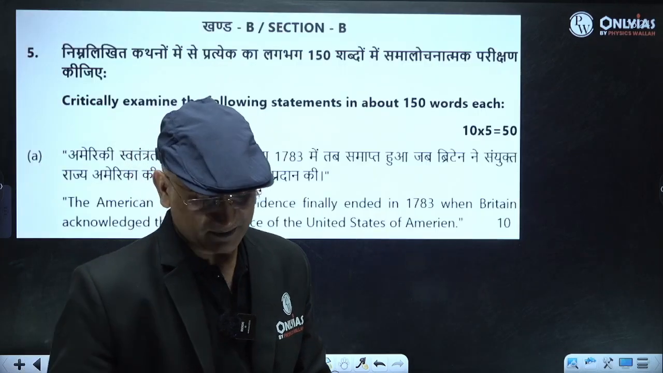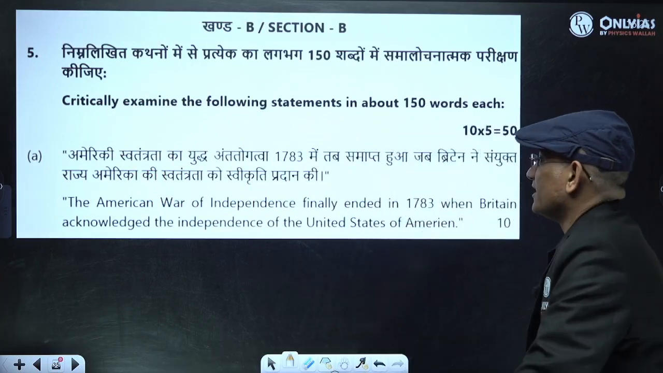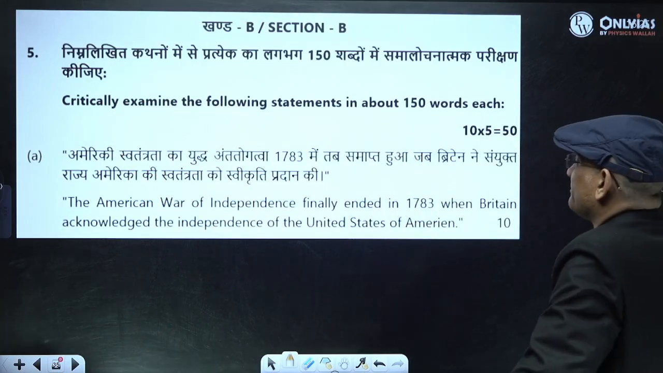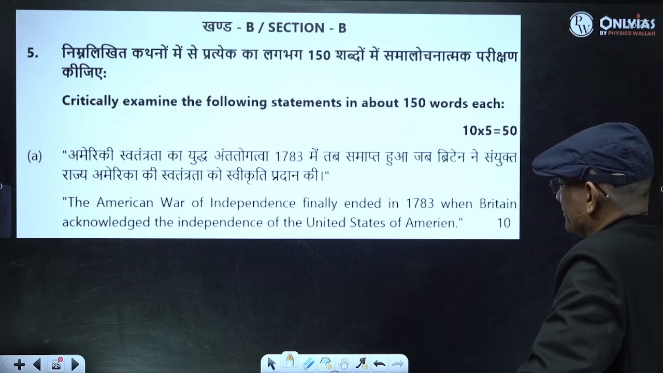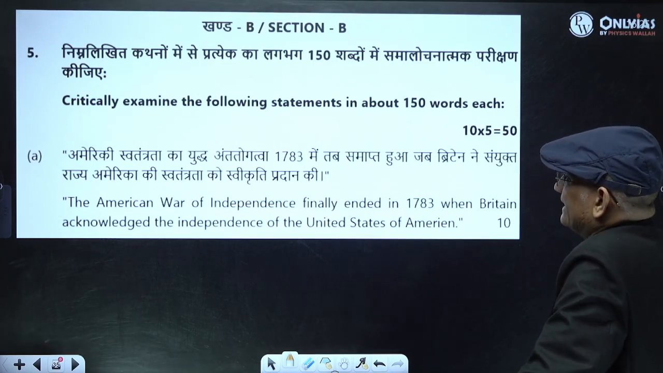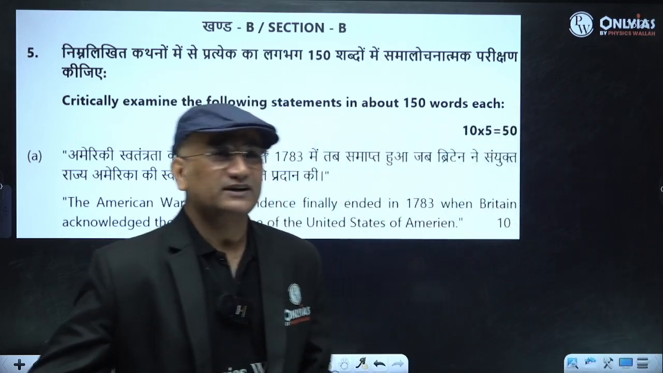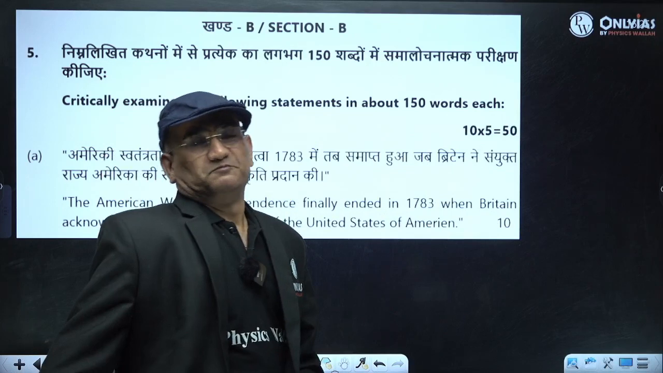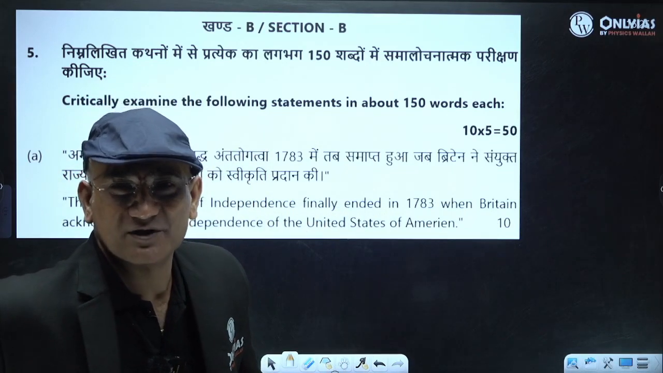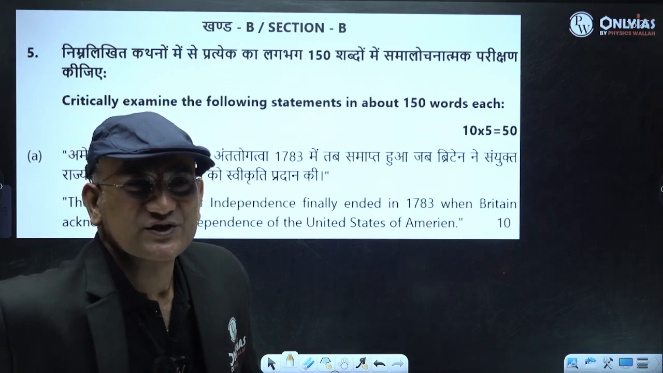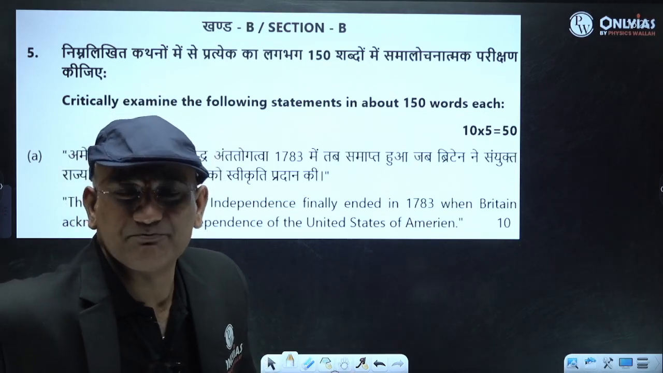Now see question number 1 in world history. The American War of Independence finally ended in 1783 when Britain acknowledged the independence of the United States of America. So actually this question is related to the course of the American War of Independence. You have to write about the development of the course of the war.